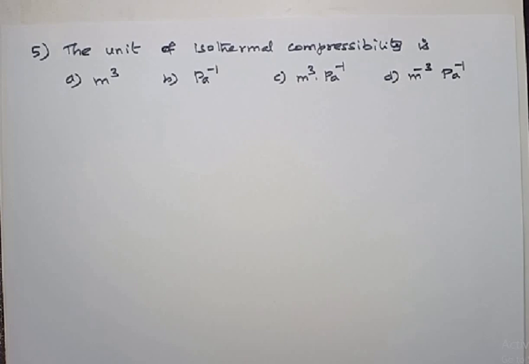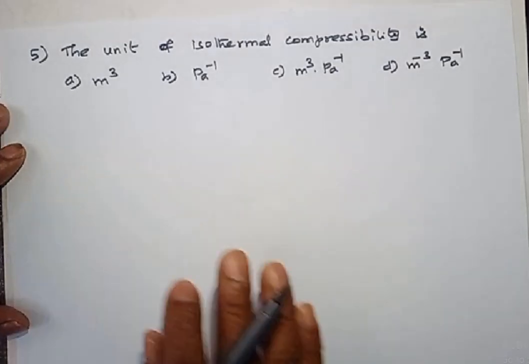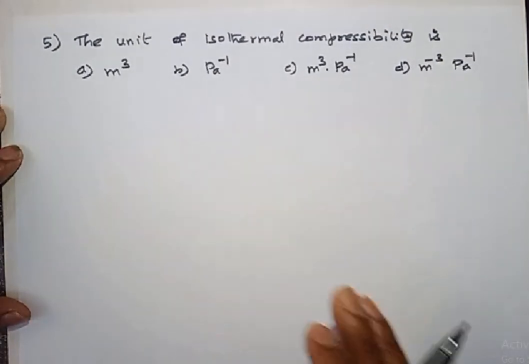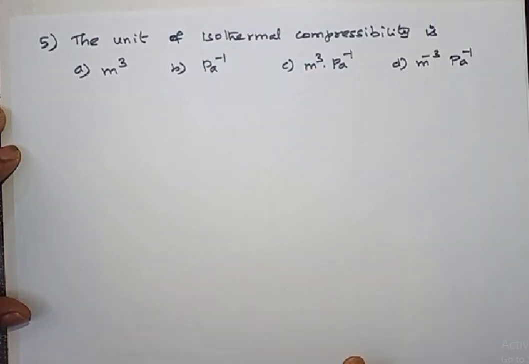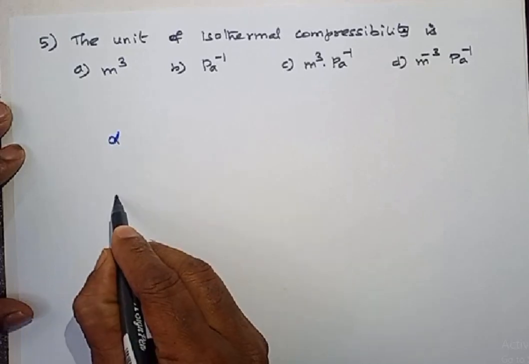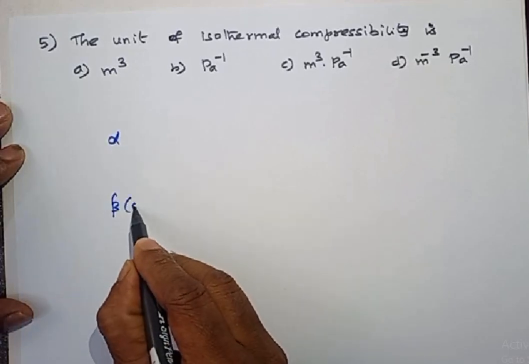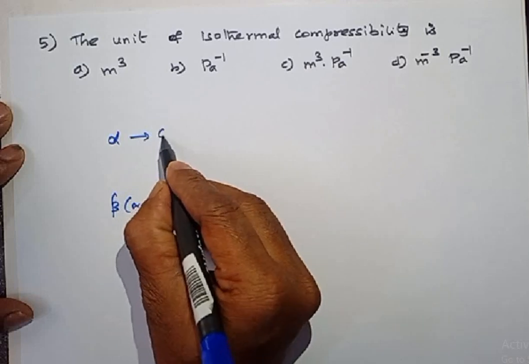The unit of isothermal compressibility is. What is isothermal compressibility? Those who are preparing for PG TRB examination or assistant professor TRB examination, try to remember these two, which are very important. One is alpha, the other one is beta. In some books it is given as kappa. What is alpha? Alpha is nothing but coefficient of thermal expansion.